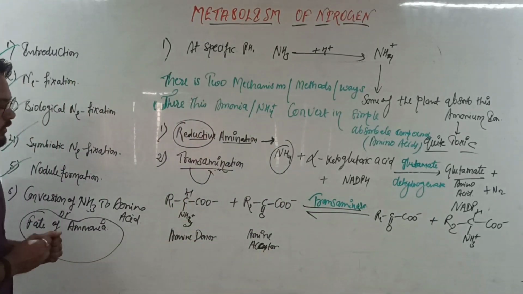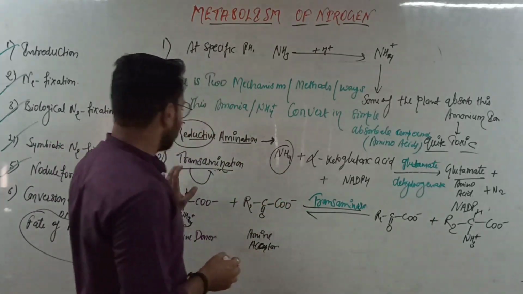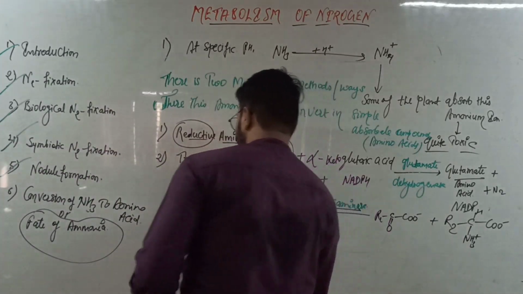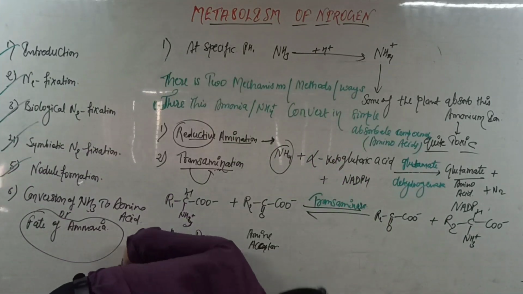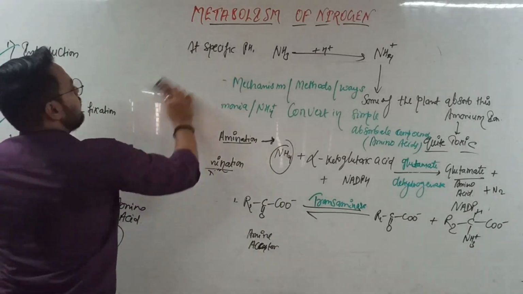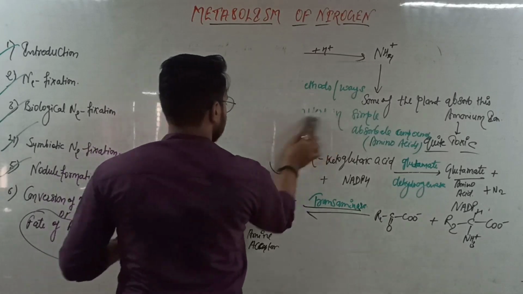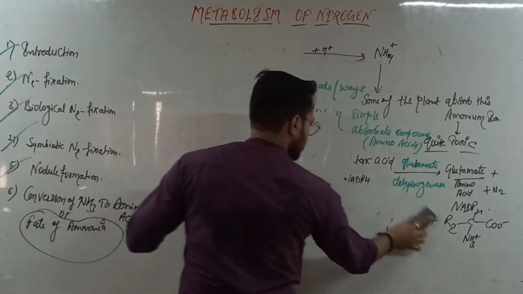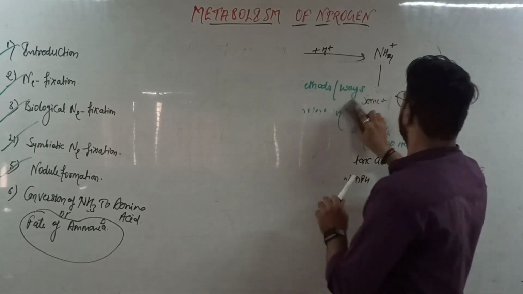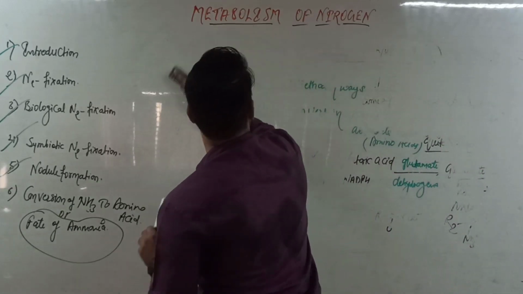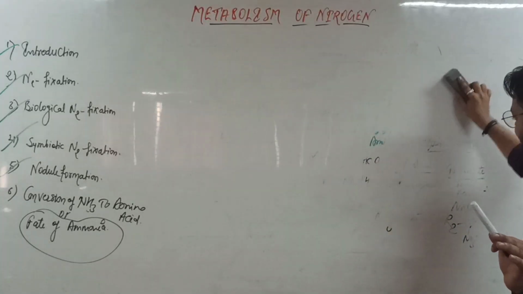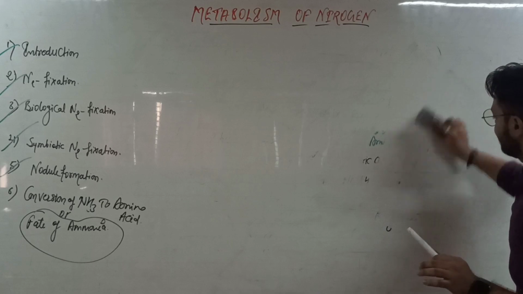The famous examples for this reaction are asparagine and glutamine. Now we are writing about asparagine and glutamine, which are examples of the transamination reaction, where the transaminase enzyme helps.